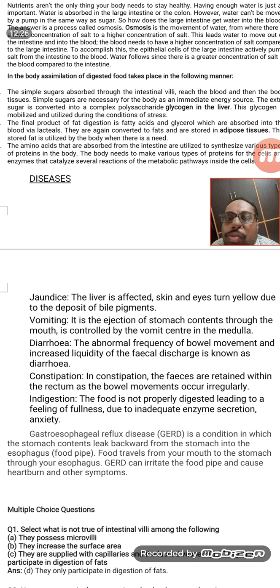And gastroesophageal reflux disease, GERD, means there will be a huge influx of gas through the esophagus, and it will cause heartburn. We feel that when we eat more spicy food and some gas comes out. So it is known as gastroesophageal reflux disease.